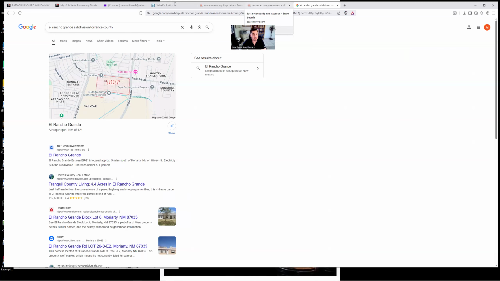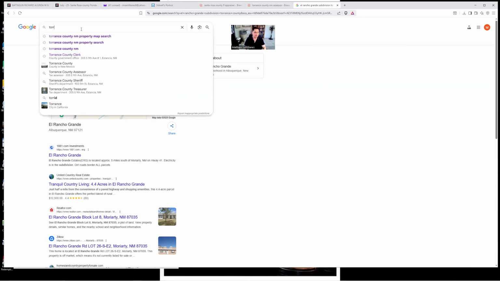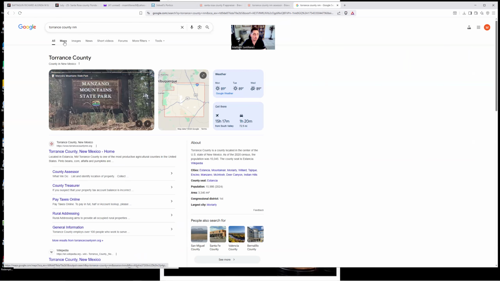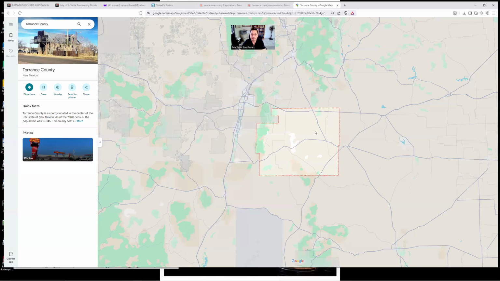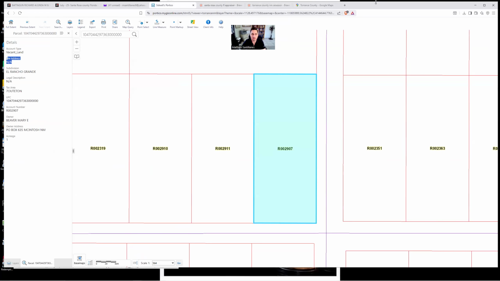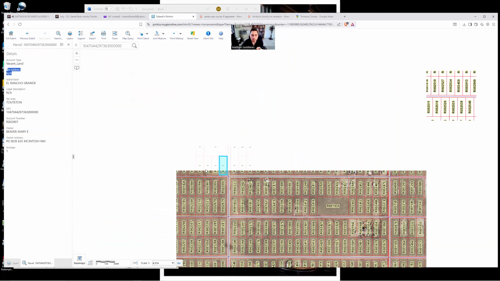So the difficult way to do it is to just kind of eyeball it and try to match it to Google Maps. So what we'll do is we're going to open up Torrance County, New Mexico here on Google, and then open up the mapping system, the maps, I'm sorry. So now we can see the basic outline of Torrance County. Okay, so if we look here on the mapping system, it has our property pulled up.